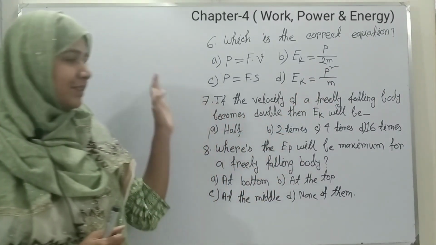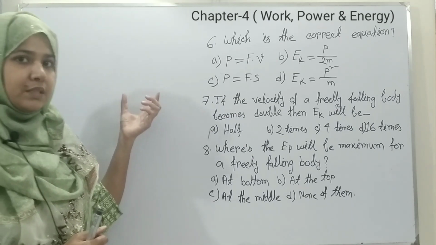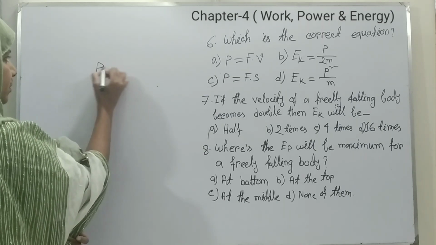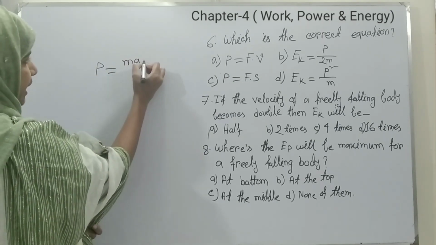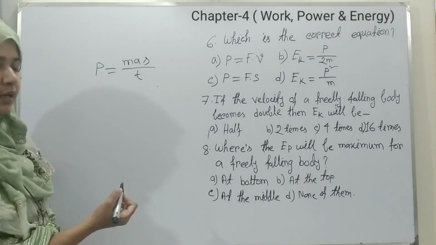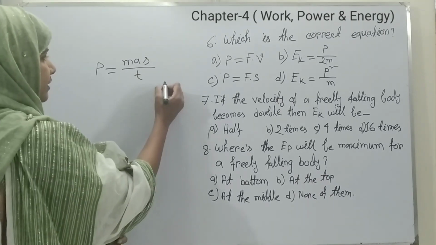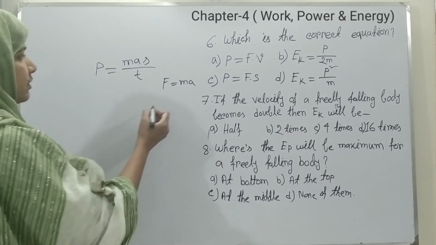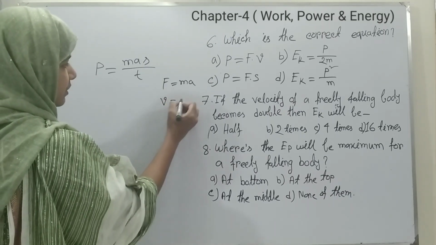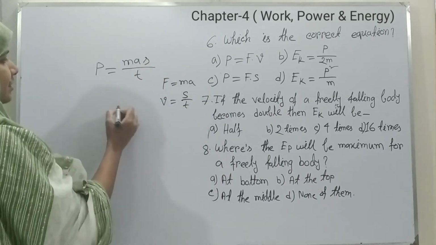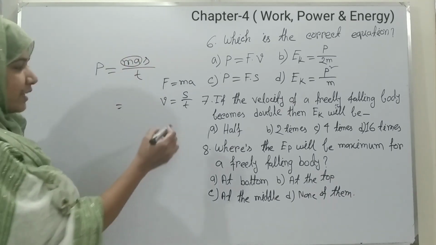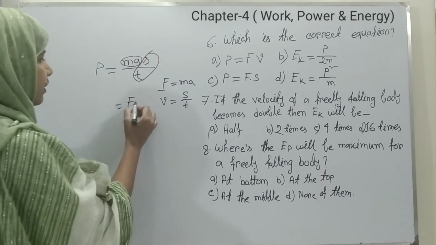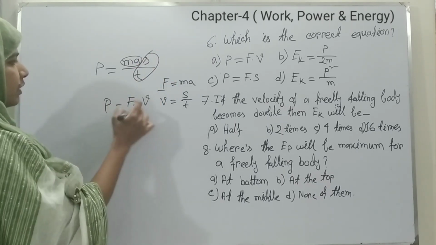Now, for this type of question, we need to calculate it. As you know that P equals W by T, which is F S by T. And we also know that F equals MA and velocity V equals S by T. So instead of MA we can write F, and instead of S by T we can write V. So P equals FV.